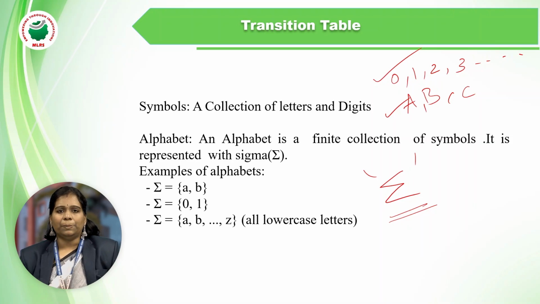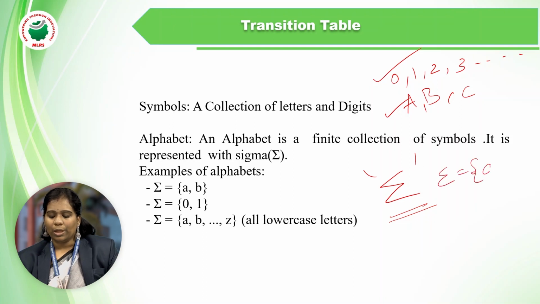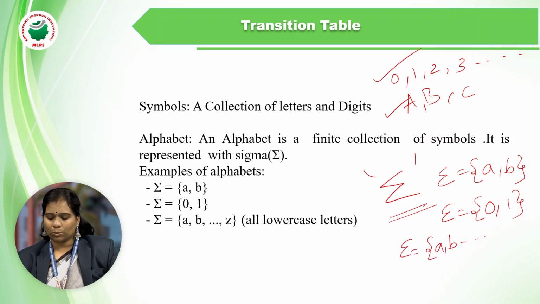For example, whenever it is a collection of symbols, sigma is equal to A comma B, or sigma is equal to 0 comma 1, or sigma is equal to A comma B and so on up to Z. So it may be all lowercase letters and uppercase letters.